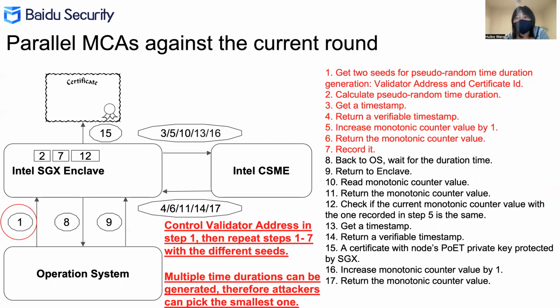Attackers can simply repeat steps 1 to 7 with different validator addresses to get multiple random durations. So, attackers can pick the smallest one instead of just using the only one. And this capability of selection breaks the fairness. This is our attack 1, parallel MCAs against the current round.